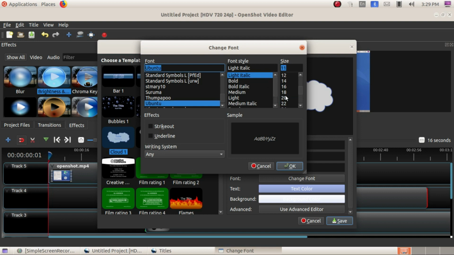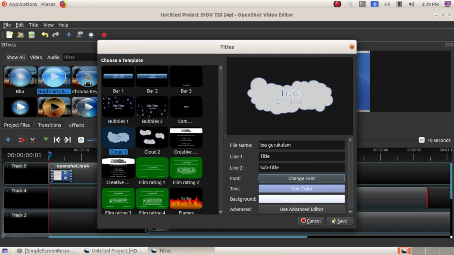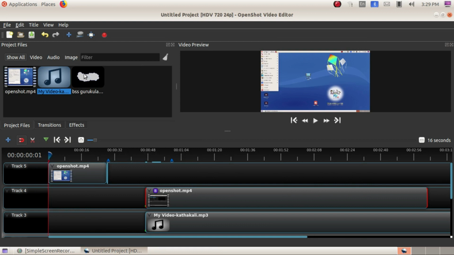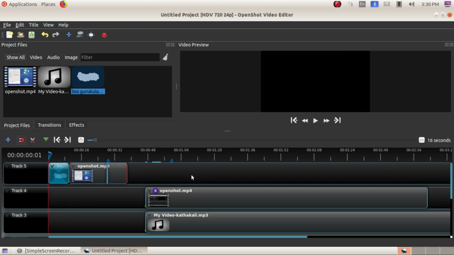Here you can select the options, like this you can choose. I am selecting a sample section and save the options. Okay, and in the project file it is displayed, whichever you have typed. Just drag it to this place and adjust the video clip. Here we have the transitions which are clubbed within that, so just remove them.